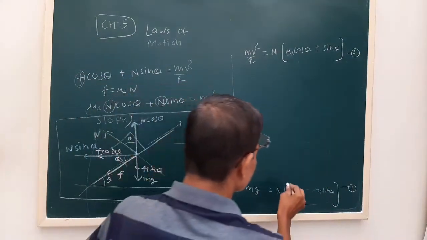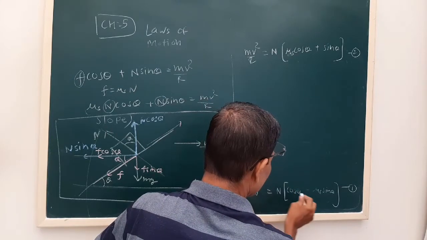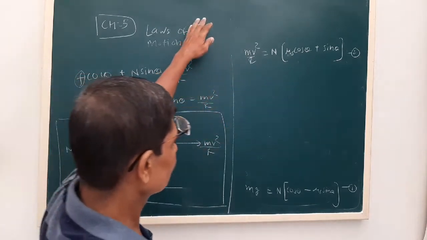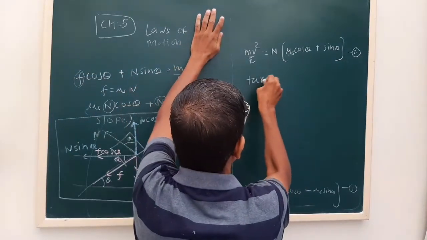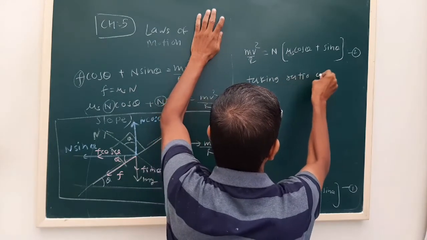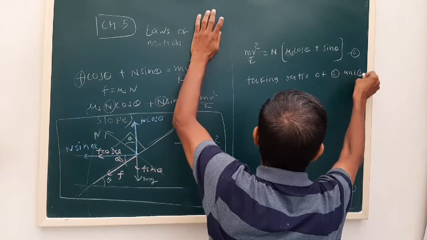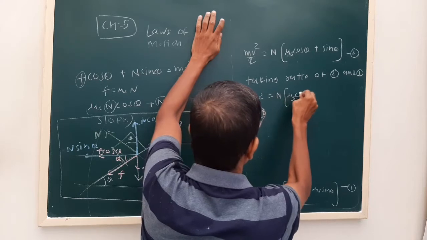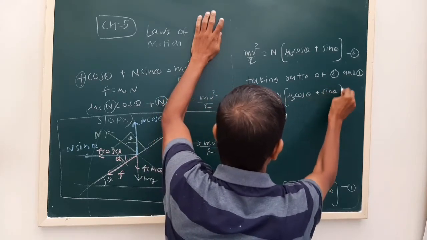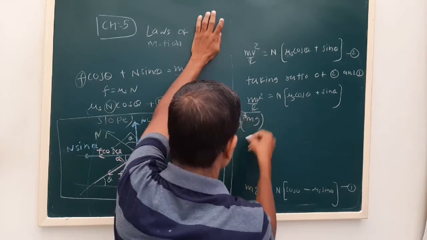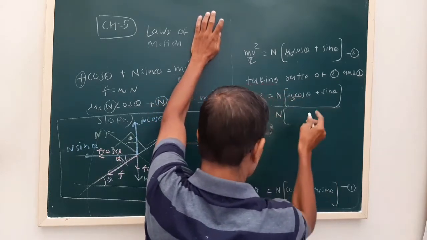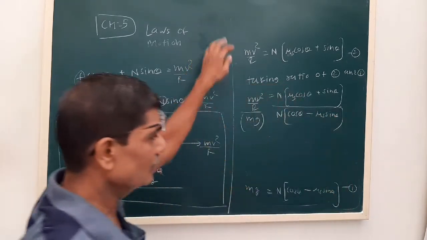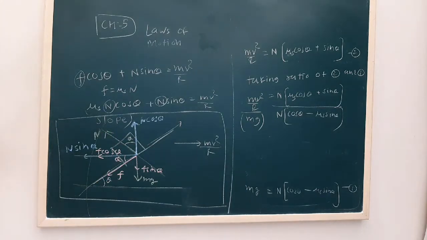The first equation was mg is equal to N times cos theta minus mu s sin theta. Now we take the ratio of equation 2 and 1. That will be mv square upon r, N times mu s cos theta plus sin theta, upon mg, which is balanced by N times cos theta minus mu s sin theta. This is how we have taken the ratio of equations 1 and 2.